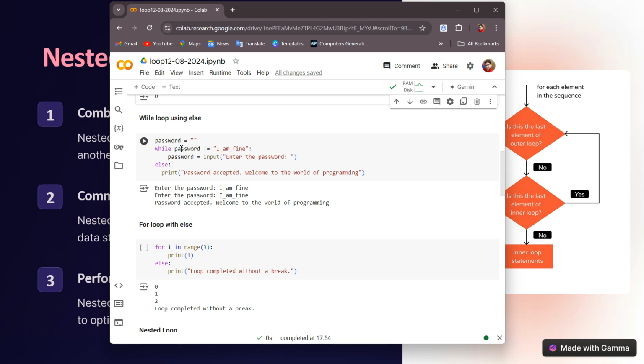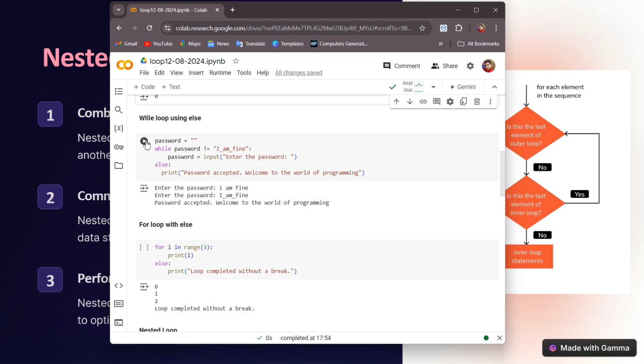So here I have written one simple program. Here I have taken the password as blank. Next I have written while password not equal to I am fine, one input will be taken. Means it is happening in our computer or laptop that it repeatedly asks for the password until and unless I mention the correct password. This is how it will work. And finally, when it comes out of the loop, it will execute this statement and come out of the loop.